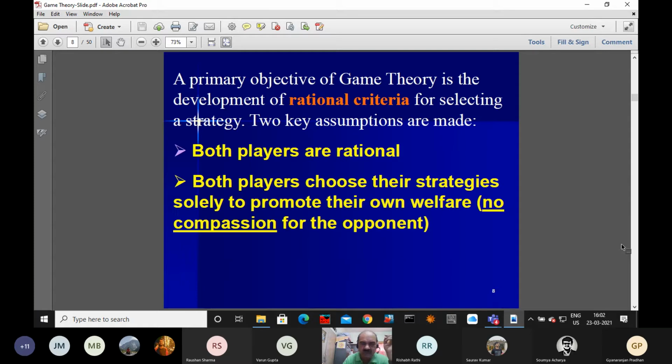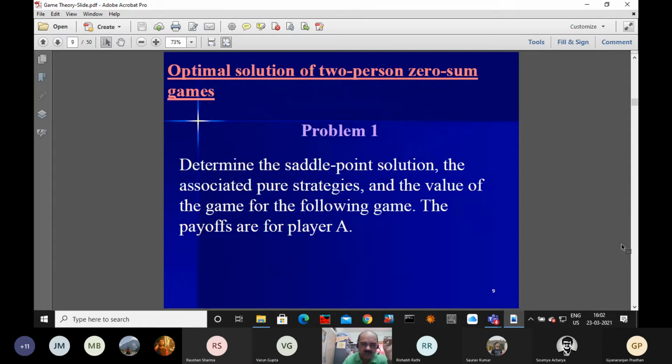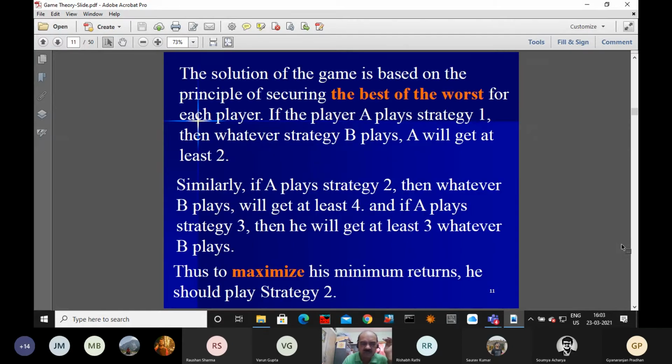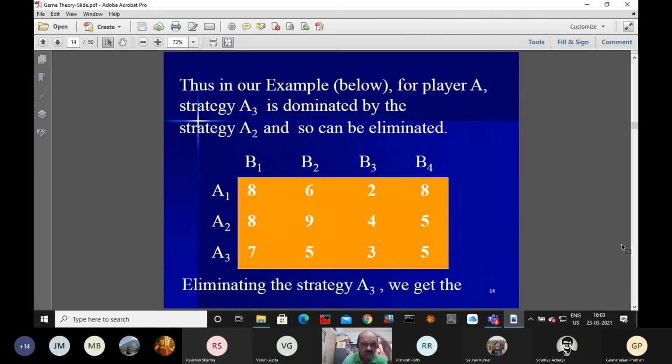We are discussing some problems: how to find whether it is a stable game or an unstable game. If it is stable, how to find the value of the game and what the saddle point is, etc. We have discussed a few problems. Problem 1 we have completed, and problem 2 we have completed.